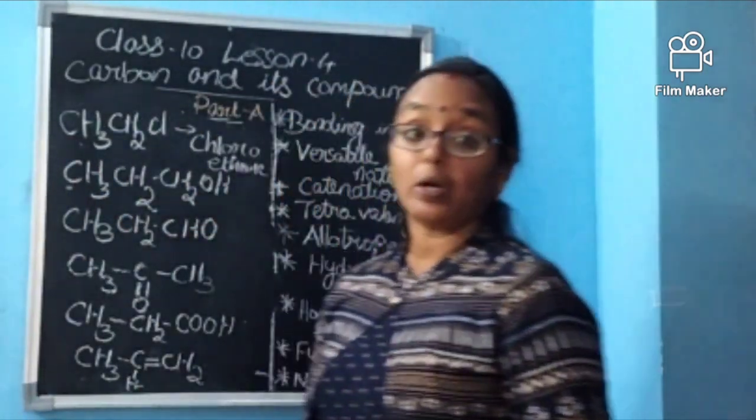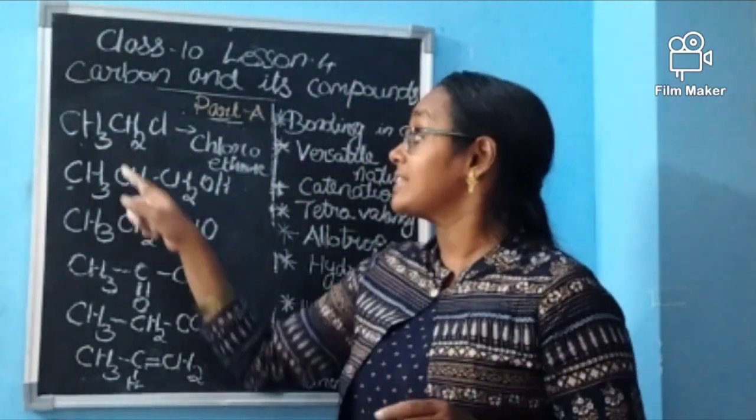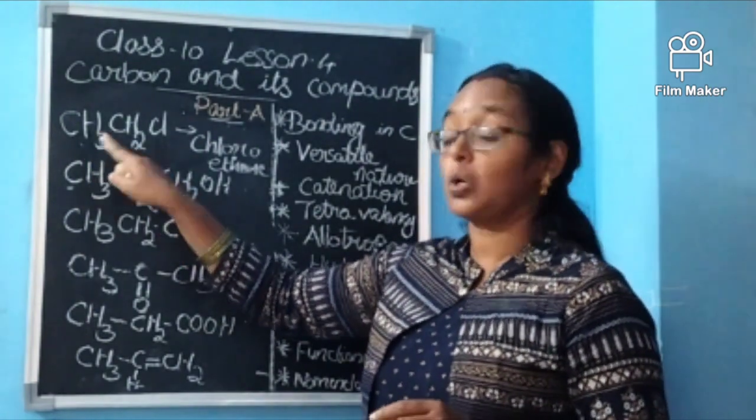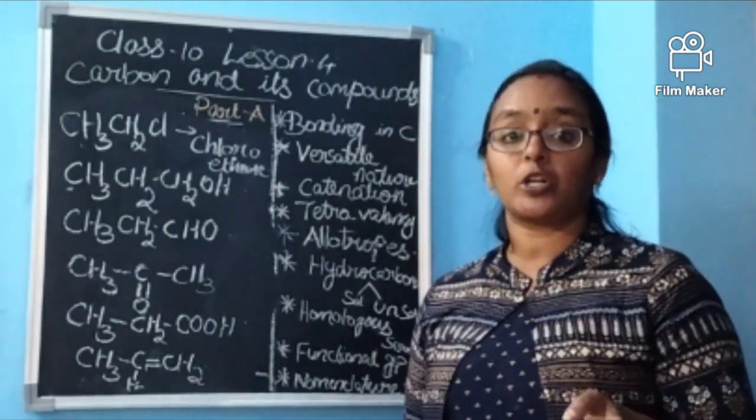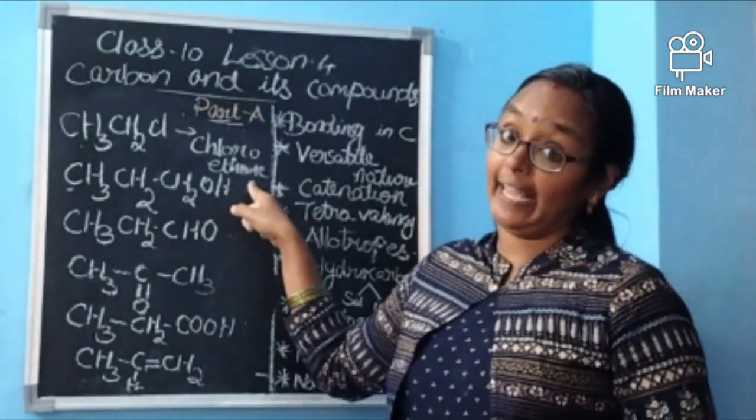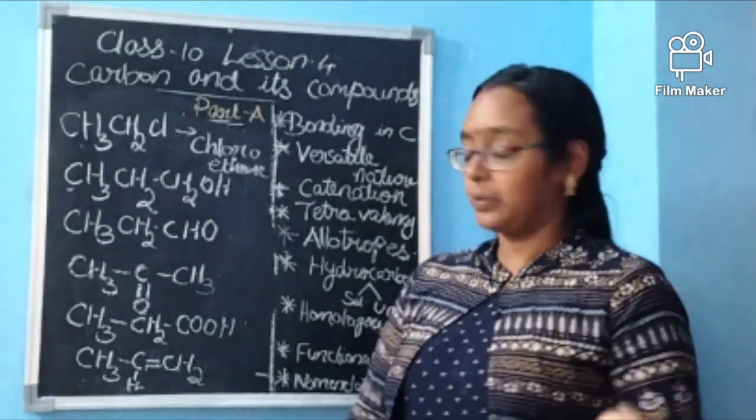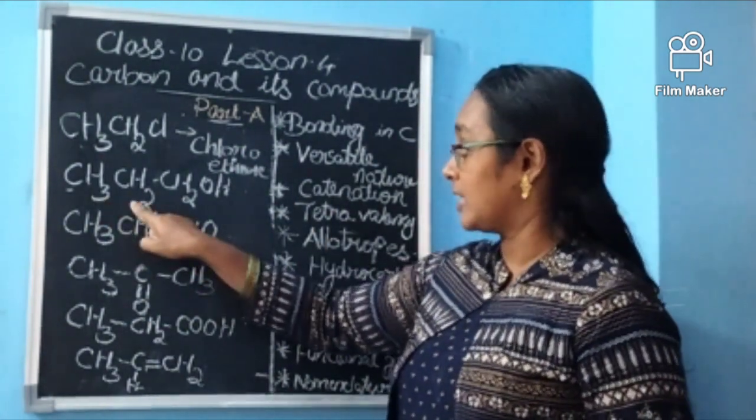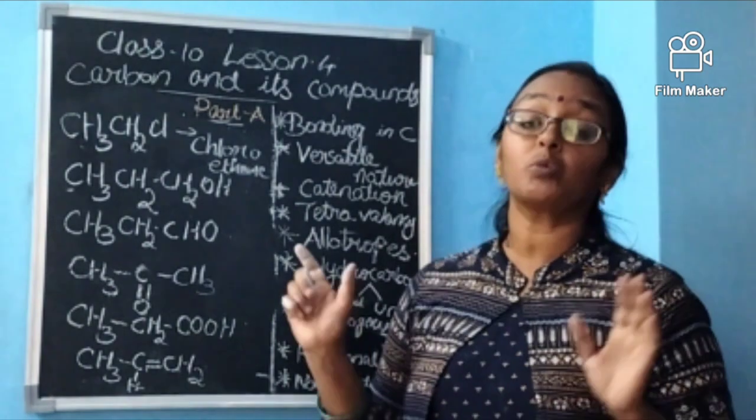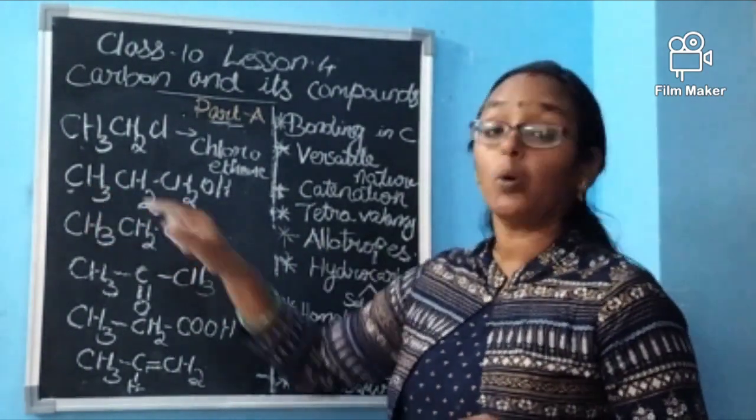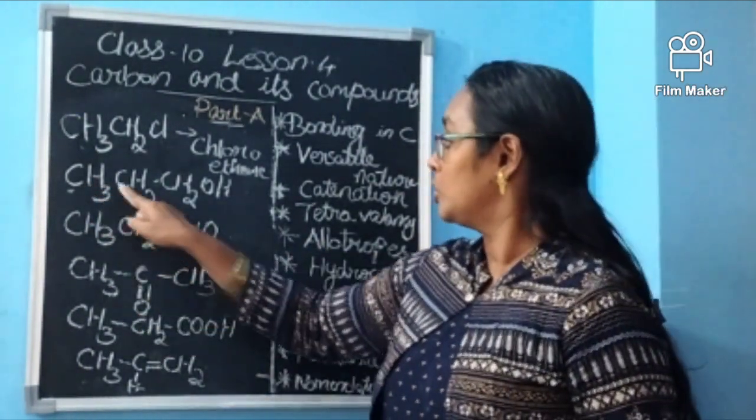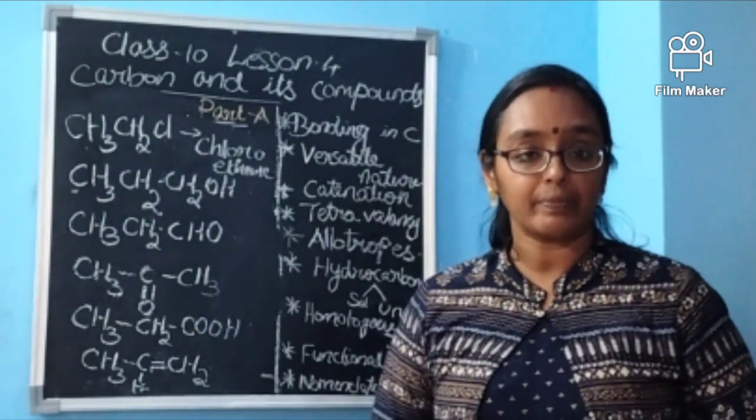Why chloroethane? Because it has a single bond, CH3C, so there are no unsaturated bonds. That's why it is ethane, chloroethane. Now the second one, CH3 CH2 CH2OH. First, what you have to do is see how many carbon atoms are there. 1, 2, 3.